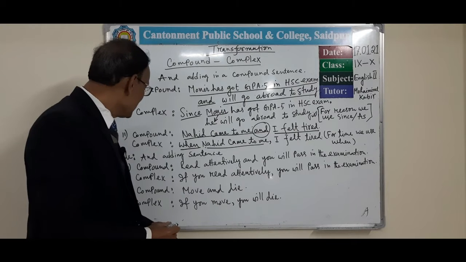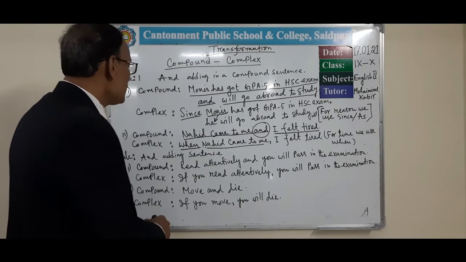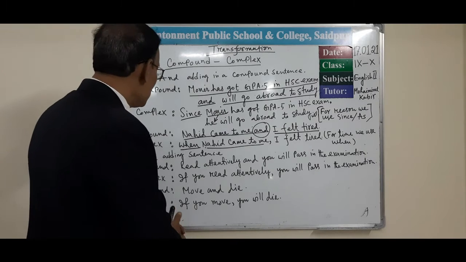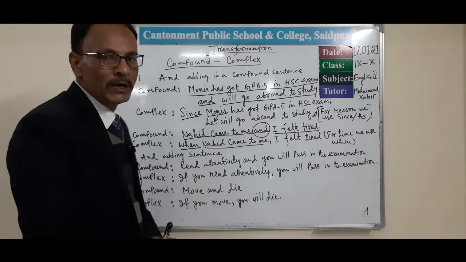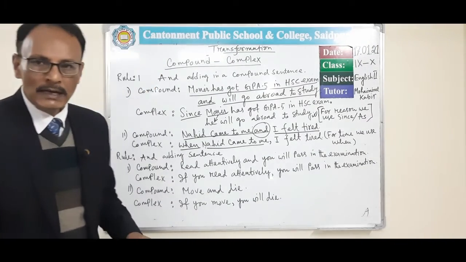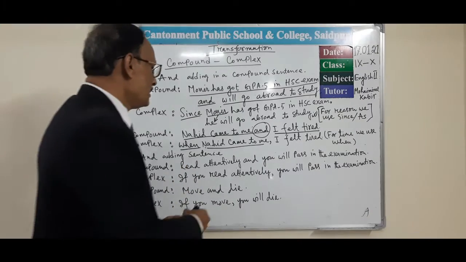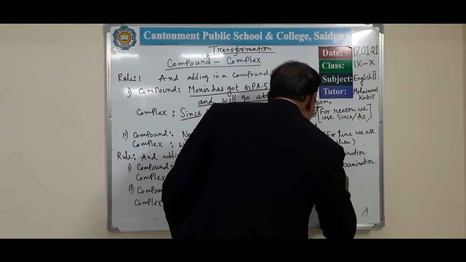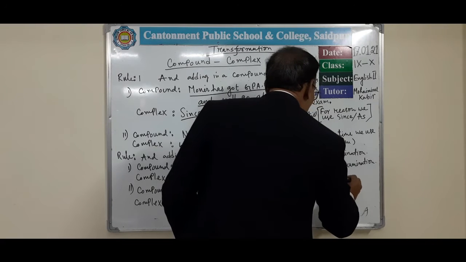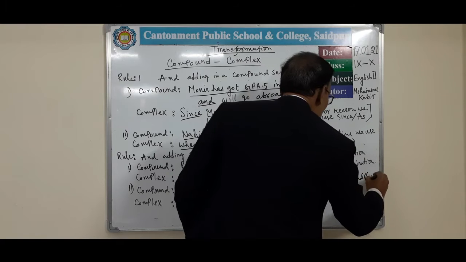Okay. Then next, if you get an 'and' in a compound sentence, and if the sentence is imperative mood, then what will you do? In an imperative sentence with 'and', in that case, first of all you have to write if plus subject plus verb, and 'and' will be omitted, then the second clause.